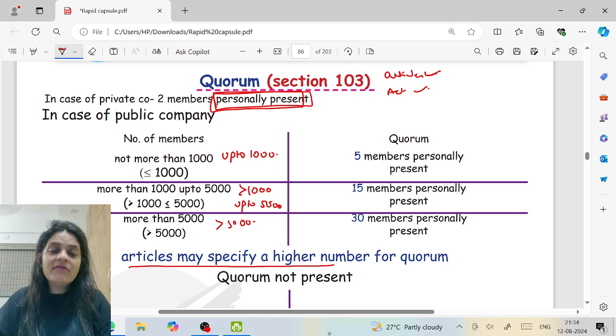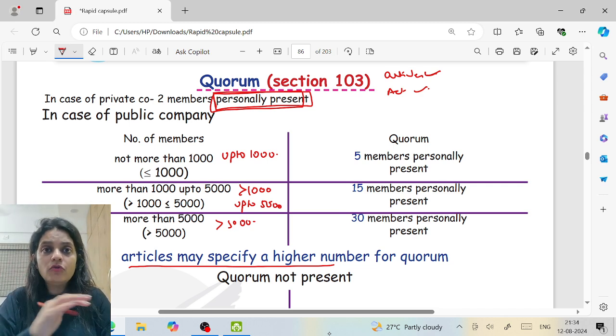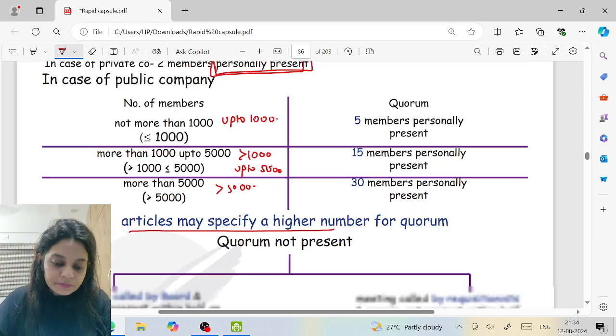Personally present is a key word, and personally present means only people who are entitled to vote are counted. So even proxies will not be counted. If the meeting is of the equity shareholders, only equity have a right to vote. Preference will not be counted.